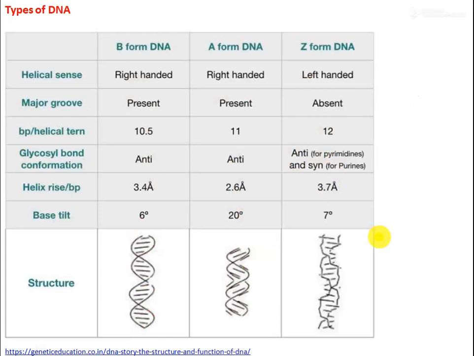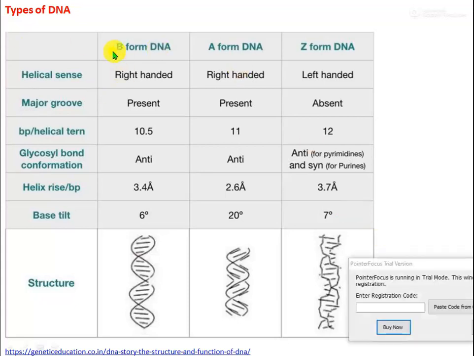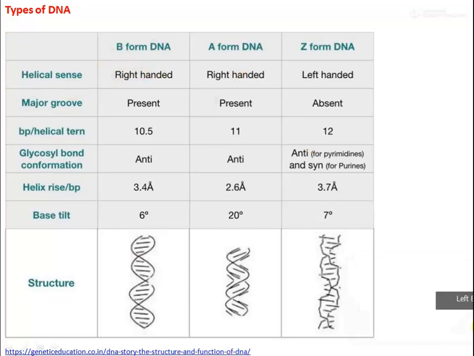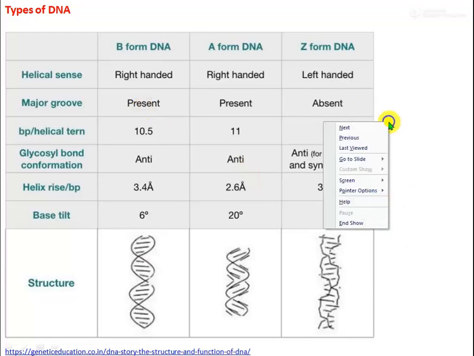We have some other forms of DNA, that is A form DNA and Z form DNA. I discussed in the previous slide that B form DNA has a right-handed helix and the major groove is present. What is the major groove?